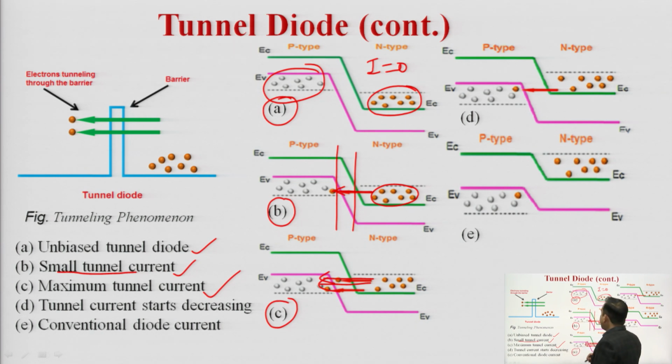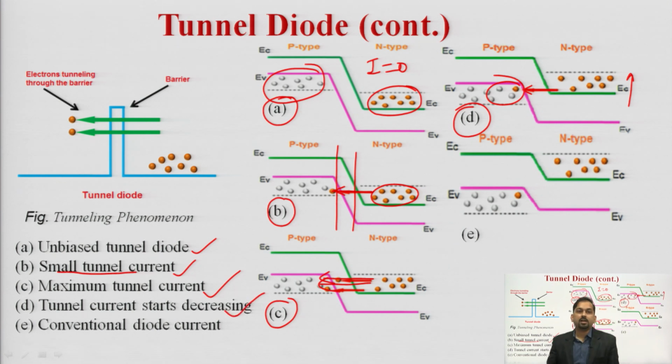Now, if we further increase the forward bias voltage, what will happen? As a result, this conduction band will go in the upward direction. Again there is a mismatch, so some electrons from the n region will combine with the holes. As a result, the current decreases, the tunnel current starts decreasing, and if we further increase the forward voltage, the current basically flows in a conventional manner.